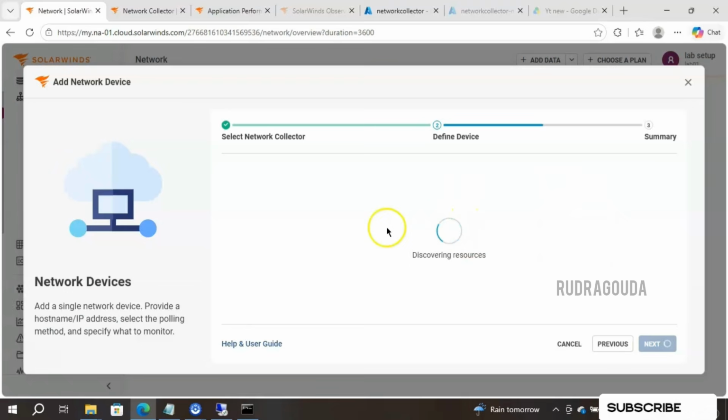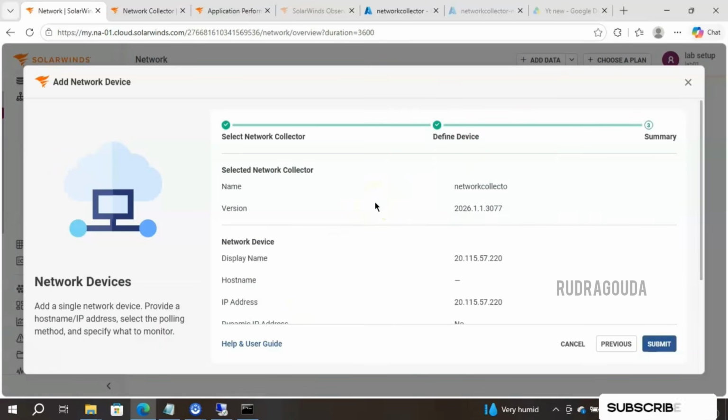Okay, currently it has started discovering the resource, based on whatever IP address I have given. If it is able to discover or not, that information will also show up here. If the discovery fails, it will show the information on the screen itself. Let's wait a few seconds to get the data. Right, it has been discovered successfully.